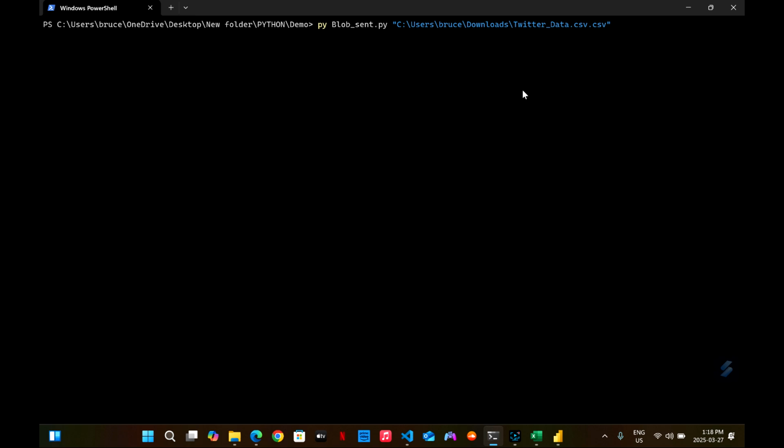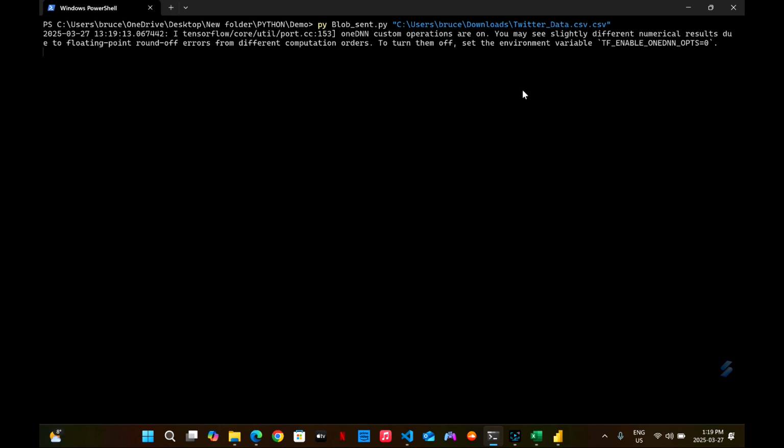It will first load the transformer sentiment analysis that we're going to use against each text to see if it's positive or negative. So it's going to load now. Let's wait. Yeah, it's loading.